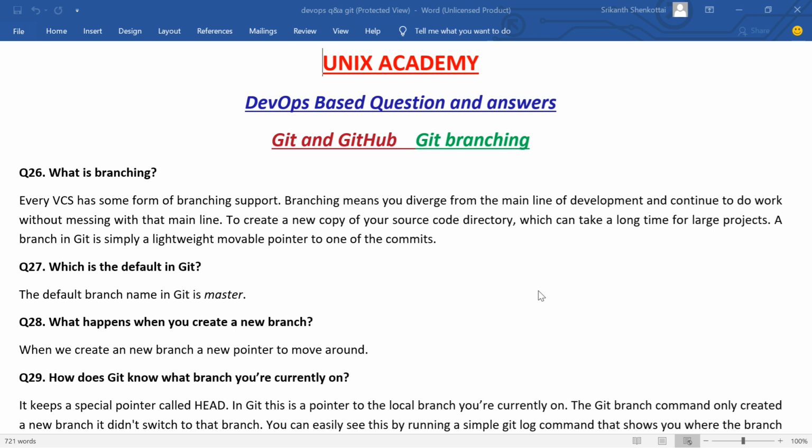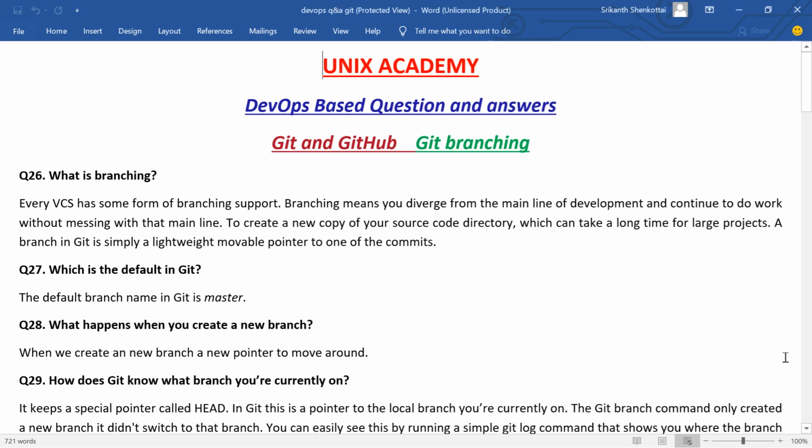Next question. Which is the default branch in Git? The default branch name in Git is master. Next question, what happens when you create a new branch? When we create a new branch, a new pointer to move around is created.